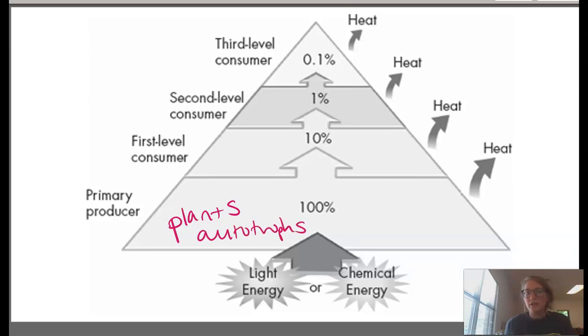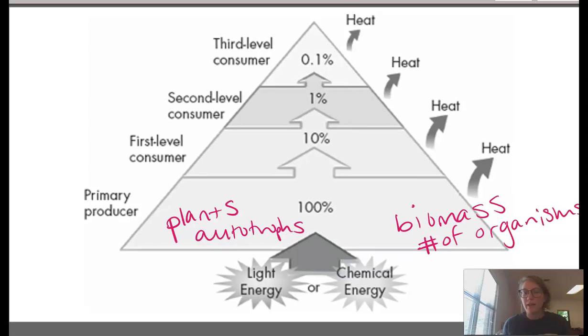This also shows that the most biomass, the most number of organisms, is located at the bottom as well. As you go up, you're going to have less and less biomass, meaning how much of that organism there is. So it's directly related to the percent of energy available, and also the biomass, the number of organisms.